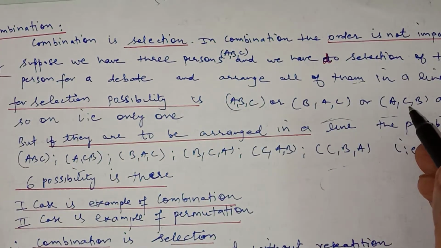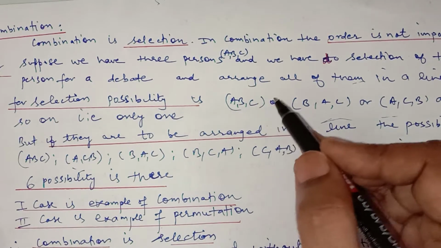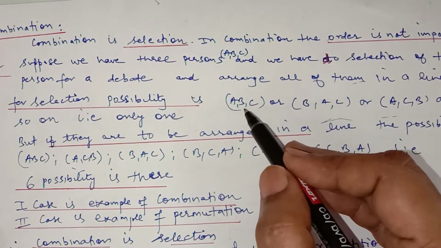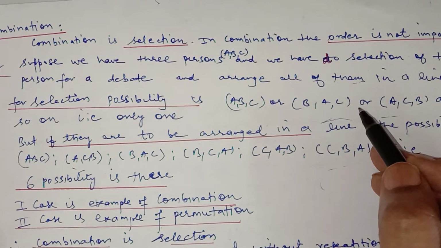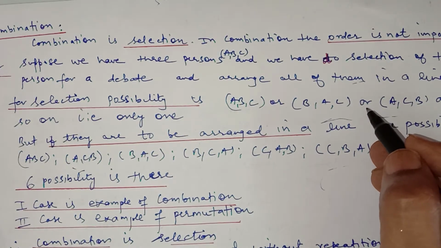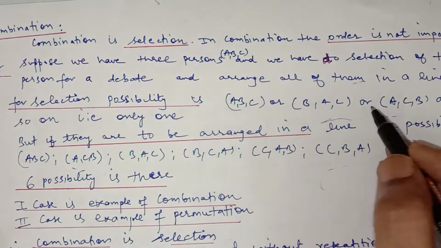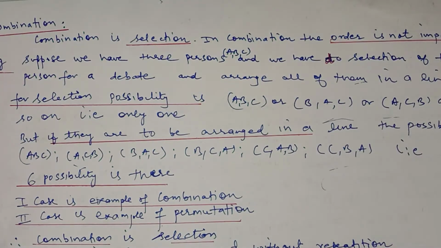These are only the names of the persons, and there is only one possibility. The order is not important here. So there's only one selection here to select ABC for a debate.